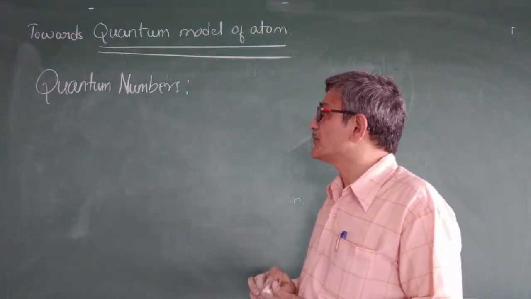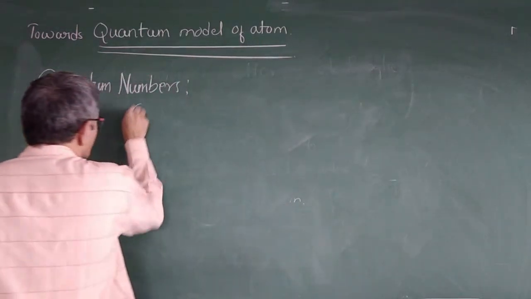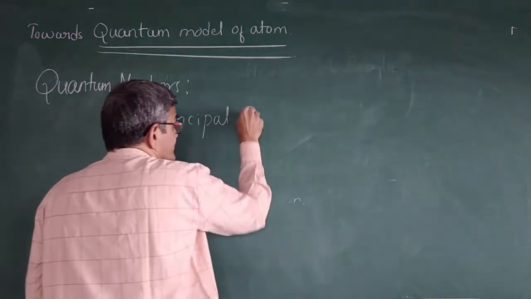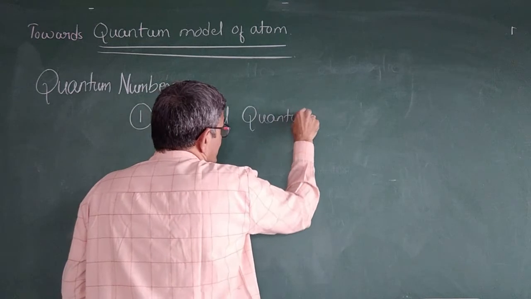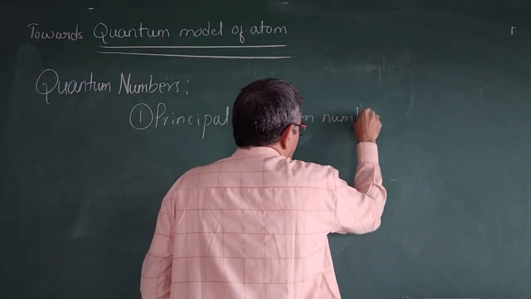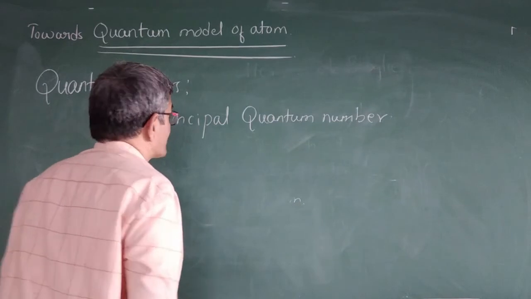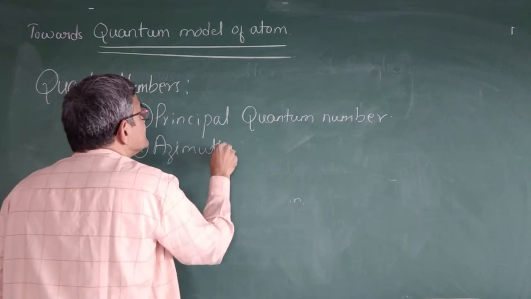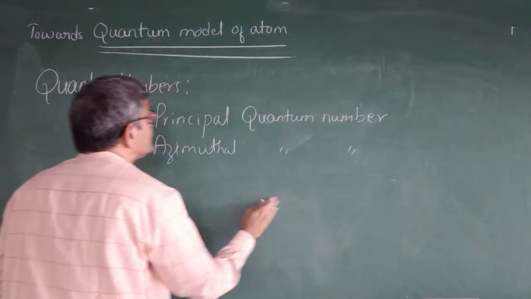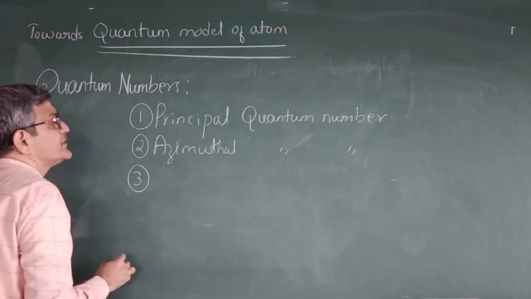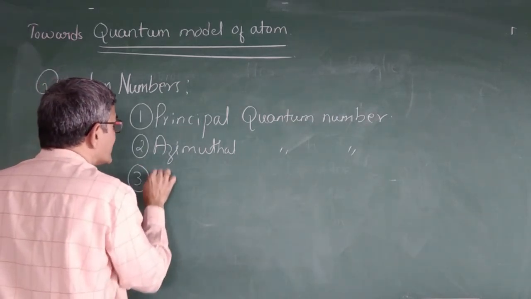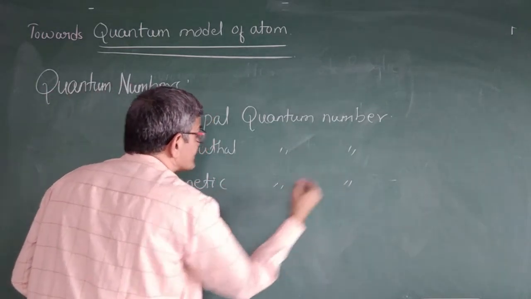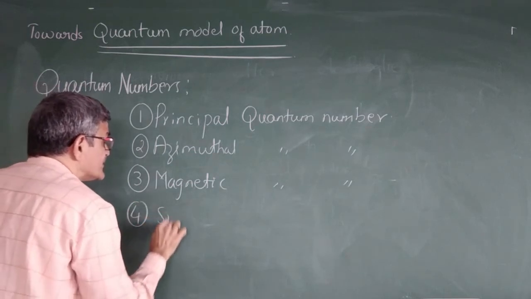So there are 4 quantum numbers. First one is the principal quantum number. Second one is the azimuthal quantum number. Third, the magnetic quantum number. Fourth, the spin quantum number.